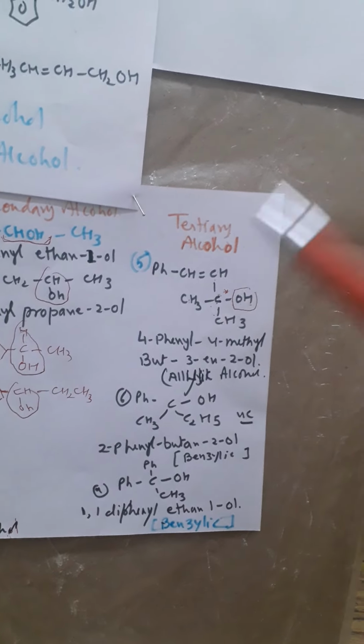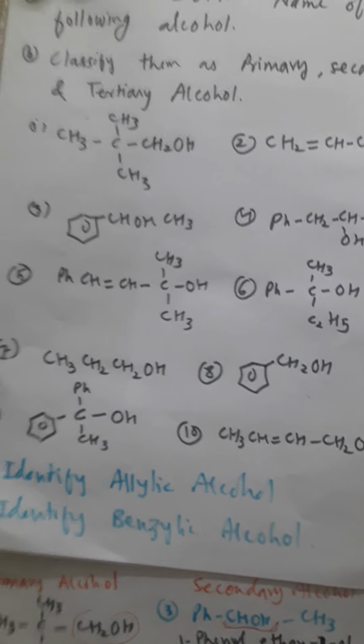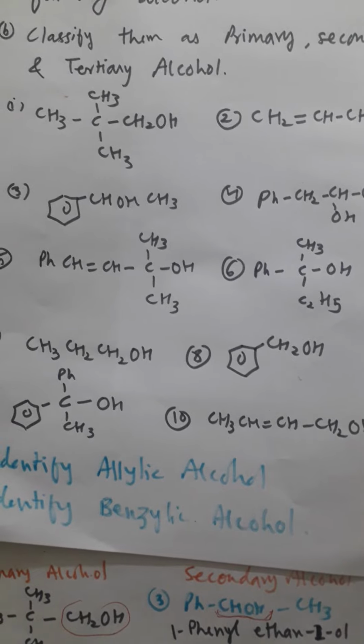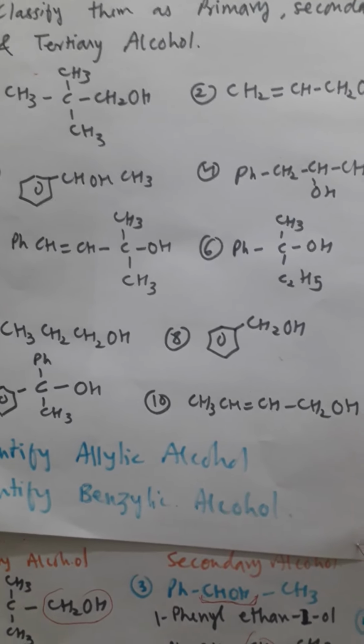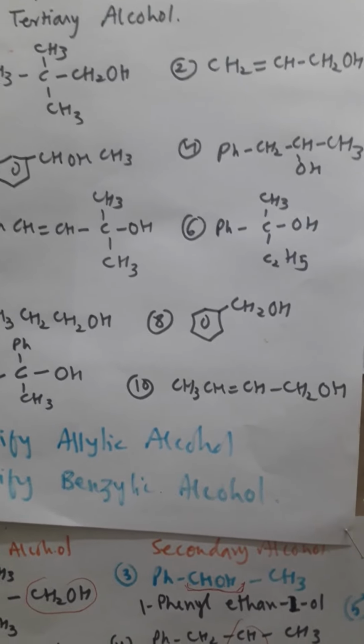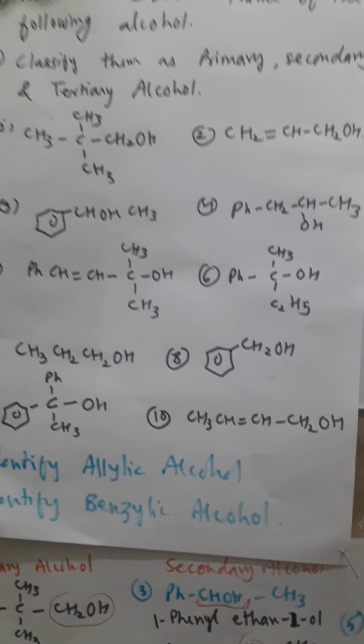First you have to make the structure and try by yourself. So you will find if any problem, then you have to see the answers. So it will give you a clear-cut idea whether you understand 1-degree alcohol, 2-degree alcohol and 3-degree alcohol or not. Clear to you? Okay. Now we'll go for the next one.